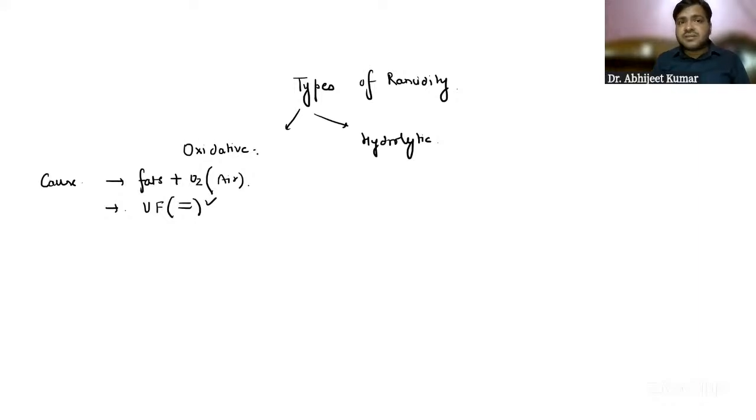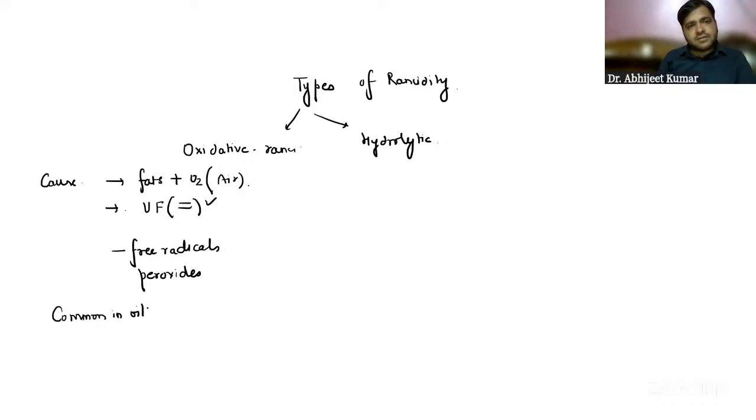Now, oxidative rancidity will lead to the formation of free radicals. These free radicals are very, very dangerous. They are responsible for the formation of peroxides, right? There are also some volatile compounds that give a different smell, a different odor. It is very common in oils like sunflower oil, olive oil, fish oil.